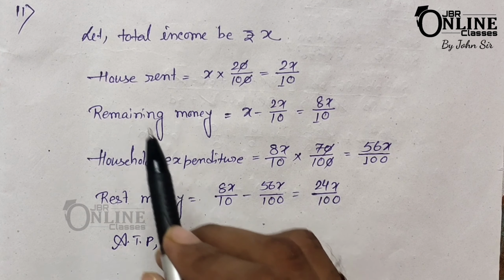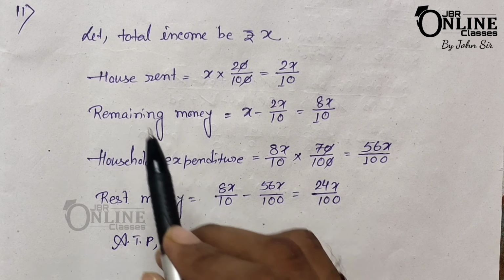So here the last one, 11. Out of his income, Mr. Raj spent 20% on house rent and 70% of the rest on household expenditure. So first let the total income be rupees x. So 20% for house rent, that means x into 20 by 100, that equals 2x by 10.